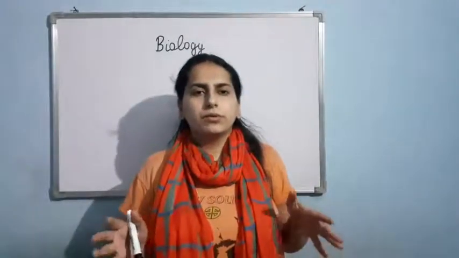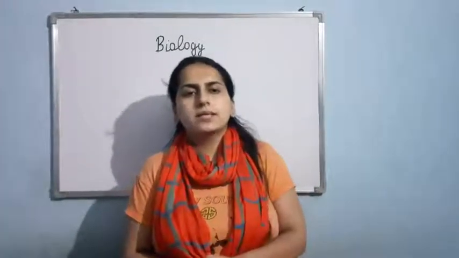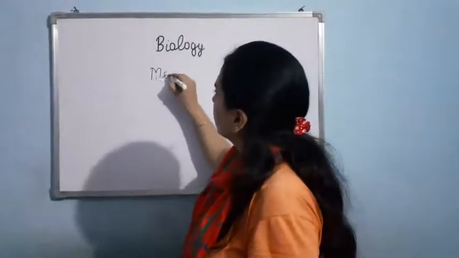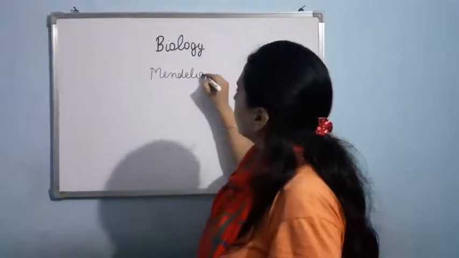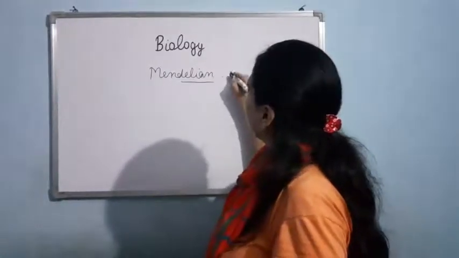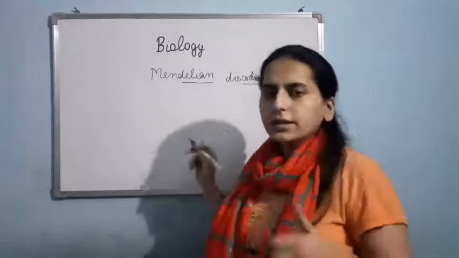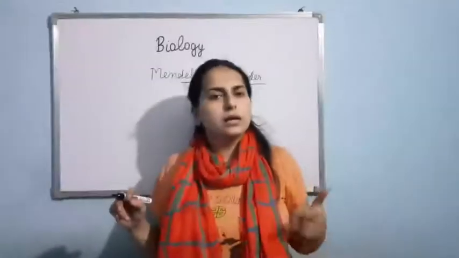Good afternoon, everyone. So now let us start the topic Mendelian disorders. As I told you earlier, genetic disorders are of two types: Mendelian disorder and chromosomal disorder.